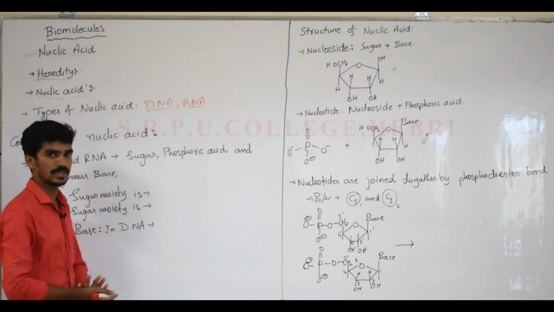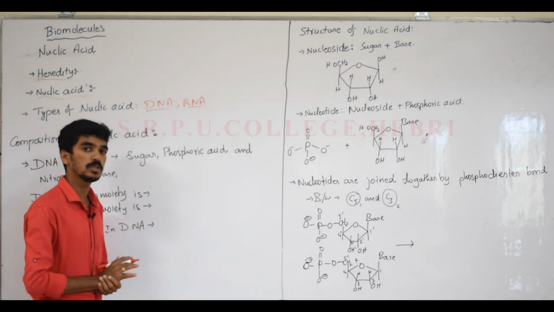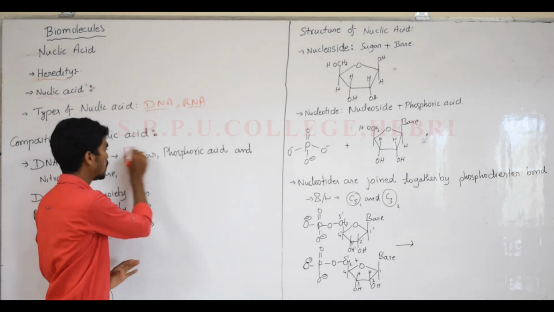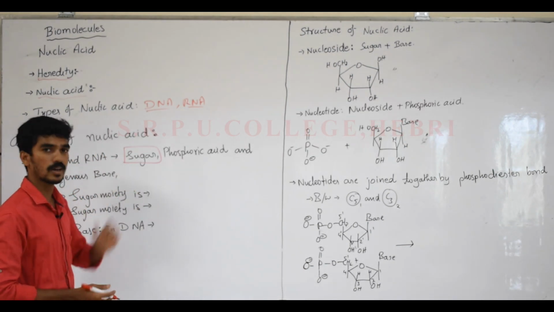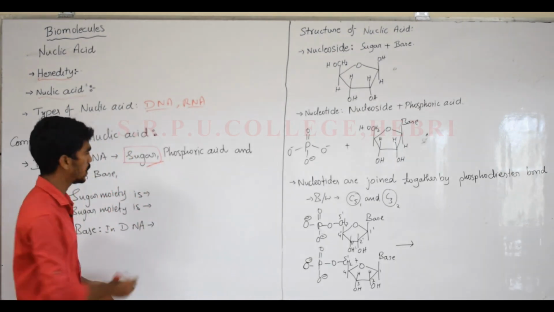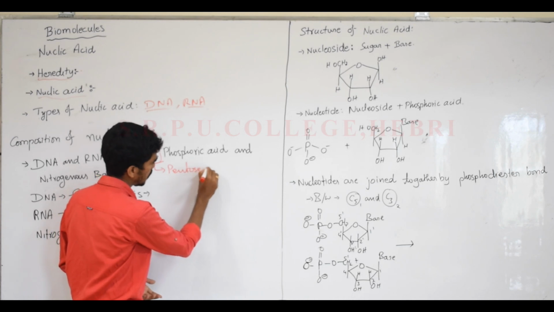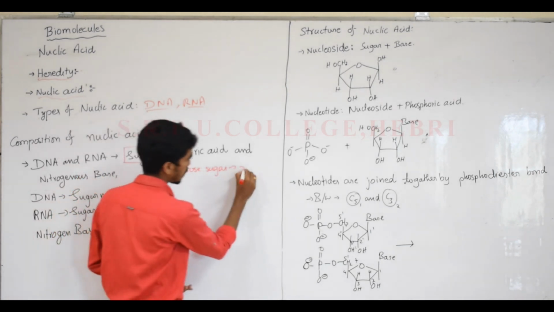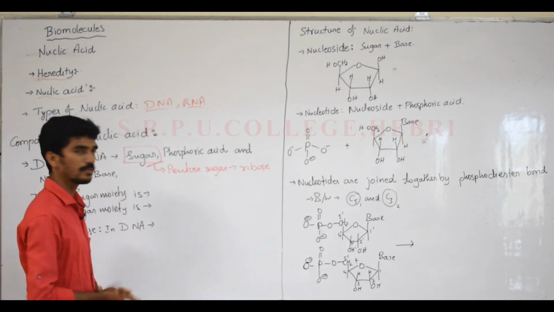In a nucleic acid, there are three major components or chemical compositions in DNA and RNA. One is the sugar moiety. Sugar moiety in the sense, that may be a carbohydrate, and this sugar moiety should be a pentose sugar, that is particularly called a ribose sugar. What is the structure of that ribose sugar?